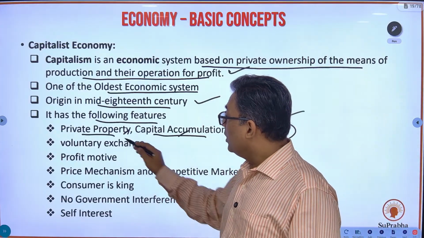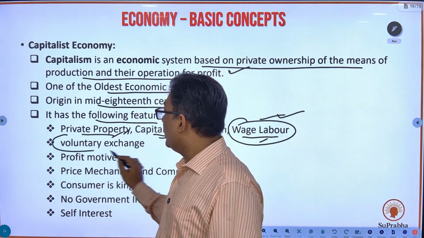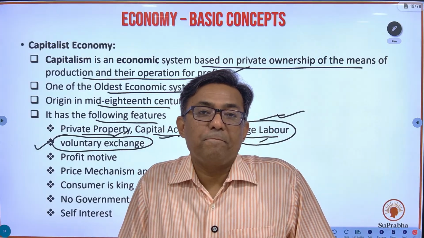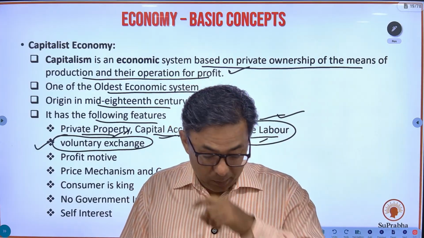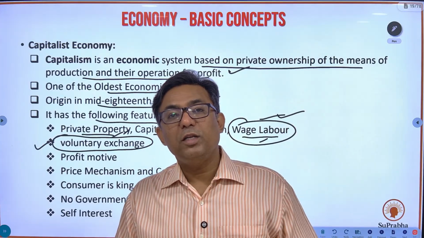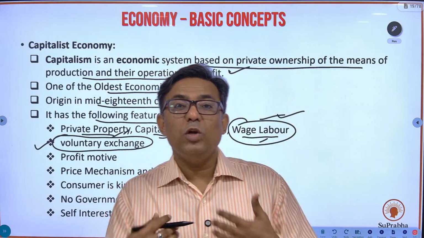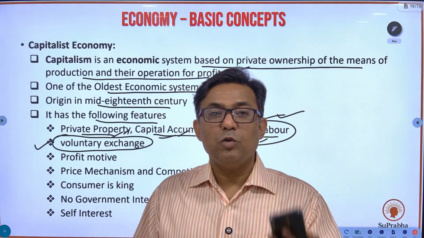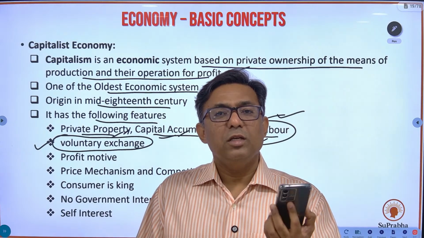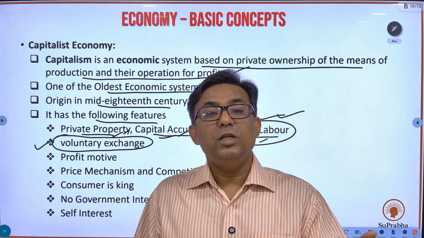But in a capitalist economy, there is private property, there is capital accumulation, there is wage labor. Yes, one more important aspect of a capitalist economy, a private economy, is voluntary exchange. Now, what is this voluntary exchange? We are voluntarily exchanging. Nobody has forced you to come to me. I am using the services of Vodafone, VI, Airtel, or I might be using Jio. Has anybody forced me? No. I have voluntarily gone for that exchange.